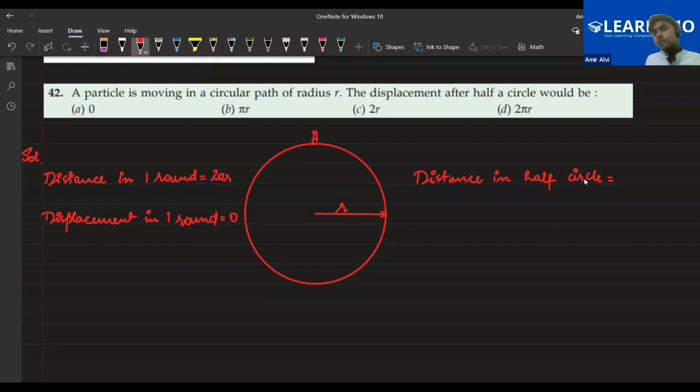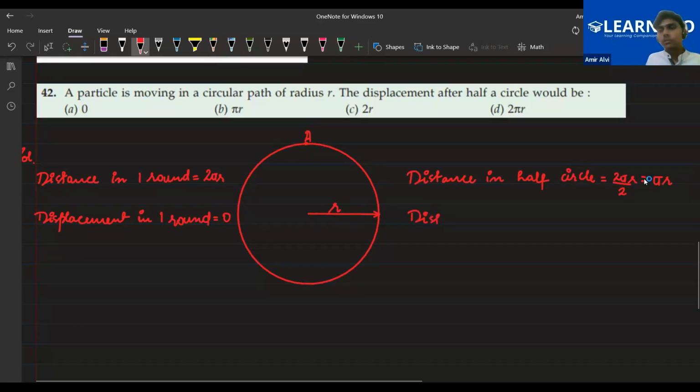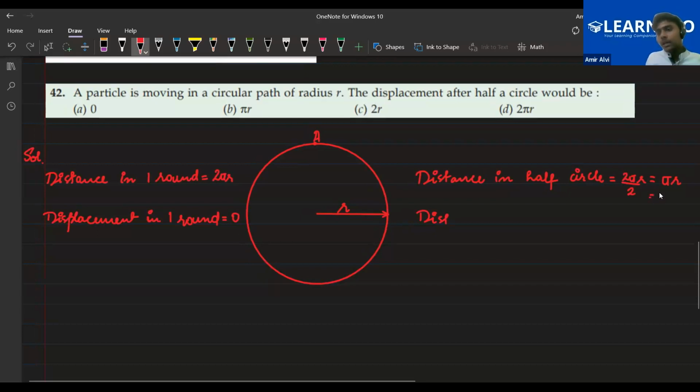Same. This is absolutely correct. 2 pi r is the complete circle, so divided by 2 it is pi r. What is the value of pi, everyone? 3.14 or 22 by 7. We are taking 3.14 so that we can easily compare the distance and displacement.